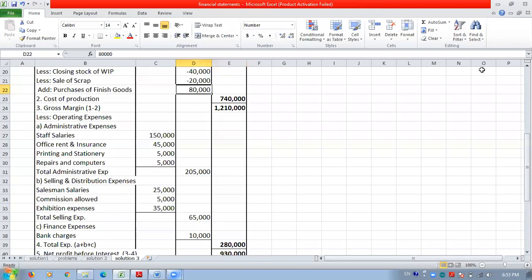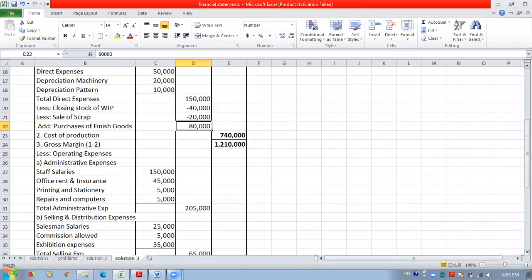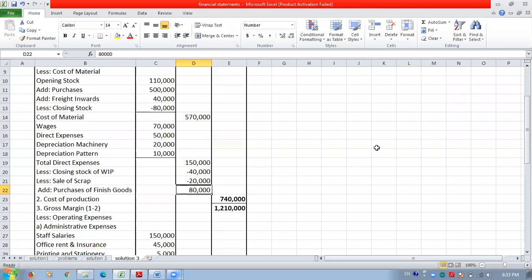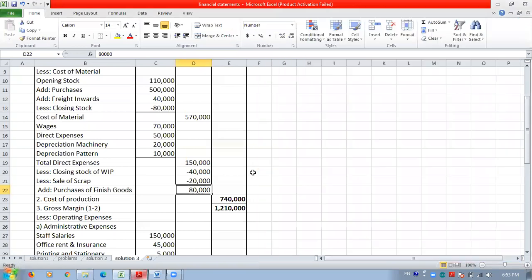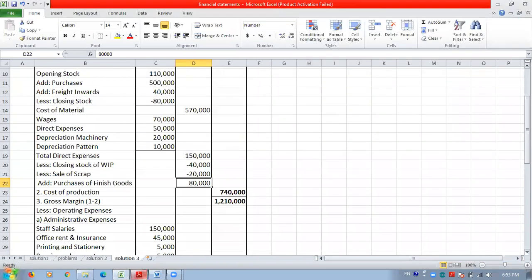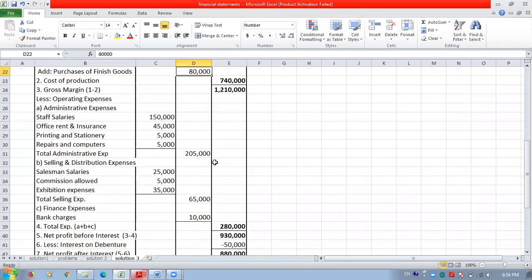Add the purchase of finished goods in. After adding the factory expenses, we have to add this purchase of finished goods also. Next one, printing and stationery, 5,000. Printing and stationery is mostly office use, like going for printing and getting a xerox of documents, all related with the office work. That's why printing and stationery is shown here, 5,000.